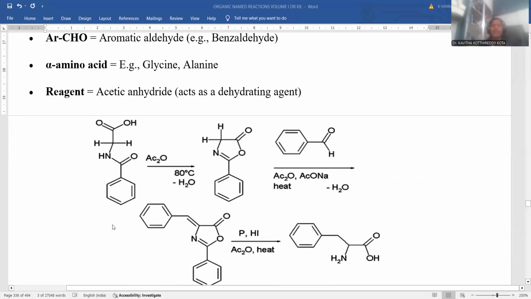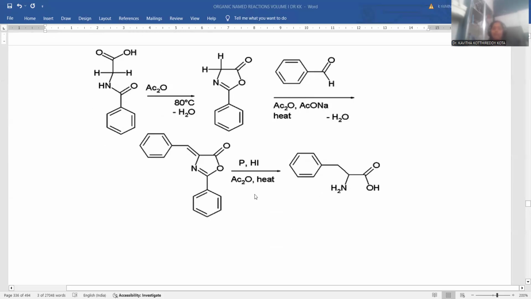So in order to understand the reaction well, first of all, let me treat this kind of molecule where you already had an aldehyde with an alpha amino acid. Both molecules got reacted together. Later on, acetic anhydride is added. When acetic anhydride is treated with this one, cyclization takes place within the molecule. Ultimately, azlactone will be achieved. This then goes for a reaction with benzaldehyde one more time,